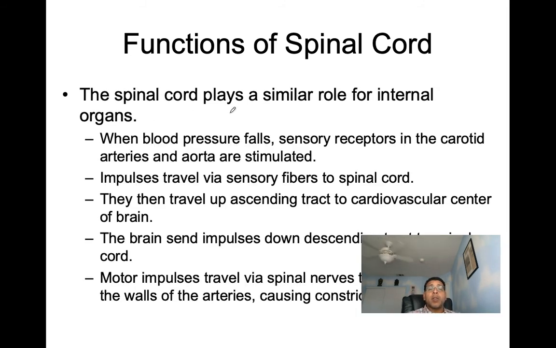So here we can see the spinal cord plays a similar role for the internal organs. Now if blood pressure were to fall, sensory receptors in the carotid arteries and the aorta are going to get stimulated. Then we're going to have impulses that are going to travel via sensory fibers to the spinal cord. They'll then travel up ascending tracts to the cardiovascular center of the brain. We'll see exactly where that's at. The brain then is going to send impulses down descending tracts to the spinal cord. And then we'll see motor impulses will travel via spinal nerves to the smooth muscle in the walls of the arteries, causing constriction to occur, helping to increase blood pressure.